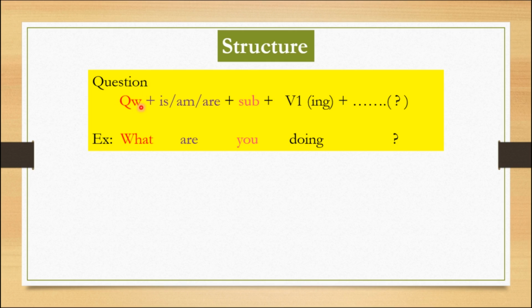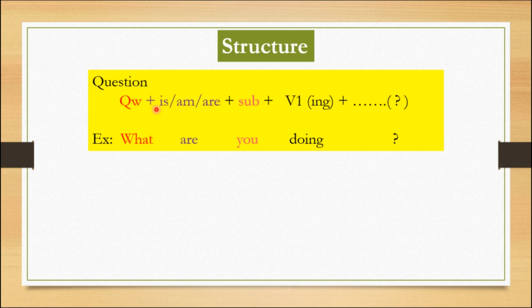Question words. Children, now say how many question words are there? Yes, exactly right. Nine question words are there. We have already discussed them in simple present tense while learning the sentence parts. What are they? The nine question words are what, where, when, why, which, who, whose, whom, and how. Beautiful. Now come to the point. Is, am, are.